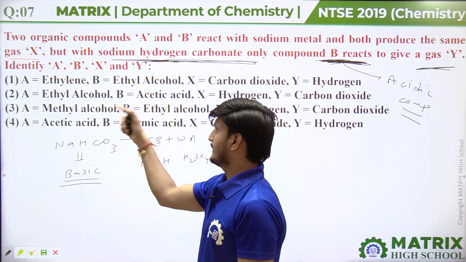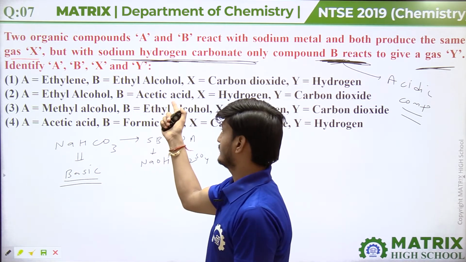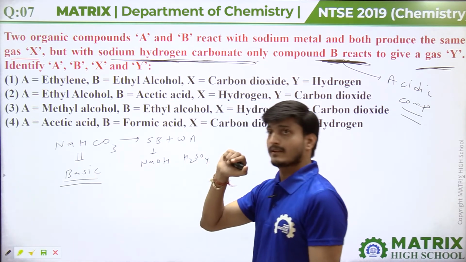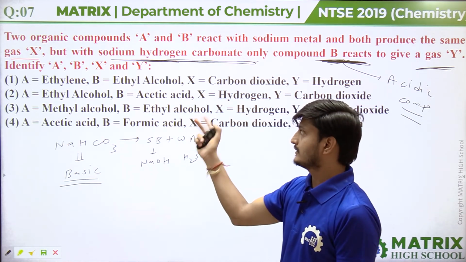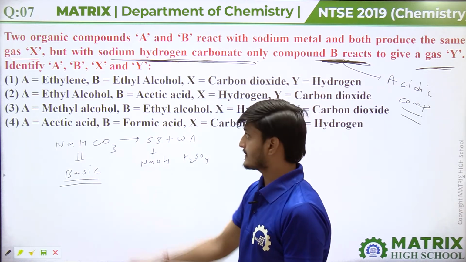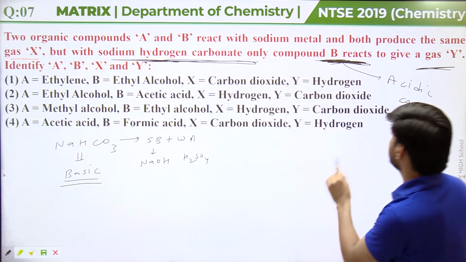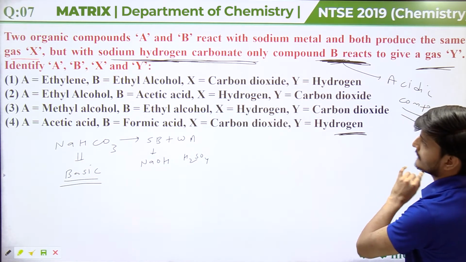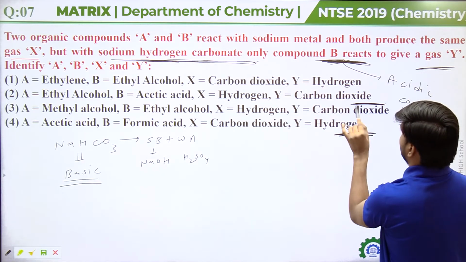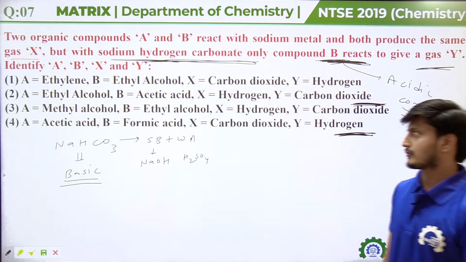In the second option, B given is acetic acid. Yes, B may be acetic acid. In the third option, B is given as ethyl alcohol. B cannot be ethyl alcohol. In option 4, B is given as formic acid. Yes, B may be formic acid. So the fourth option and the second option may be correct. Now we will look at the second and fourth options.